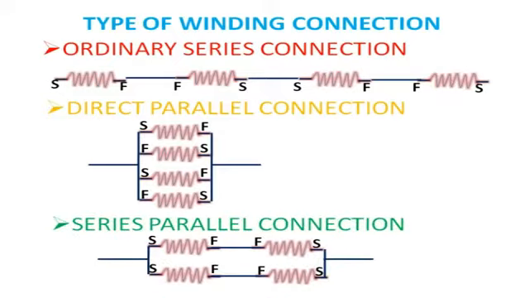And the third type will be a combination of both series and parallel connection. Here two coil groups will be connected in series, then the other two will be connected in series, and finally they will be connected in parallel. In this type of connection, we make an effort so that pole formation takes place properly. And you can see that series connection is for low capacity, parallel connection for high capacity, and series parallel for medium capacity motors.